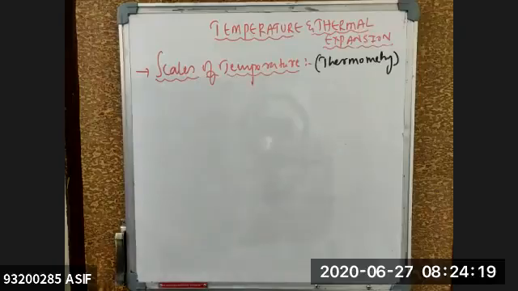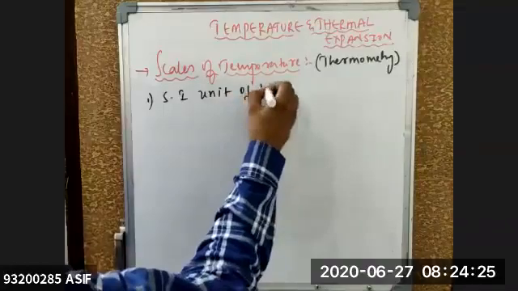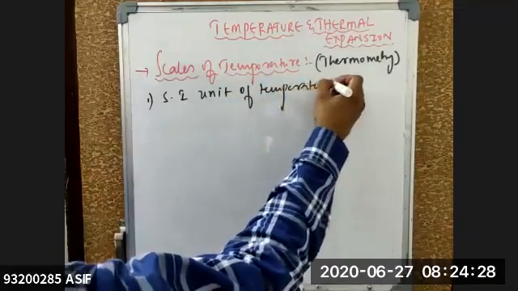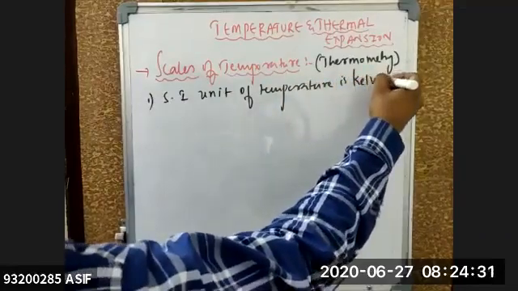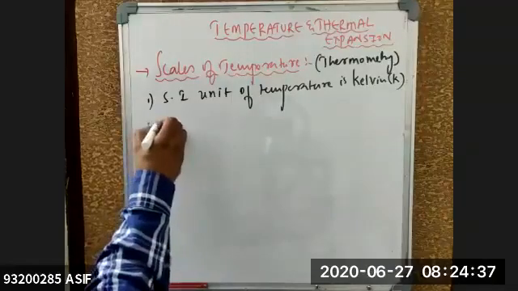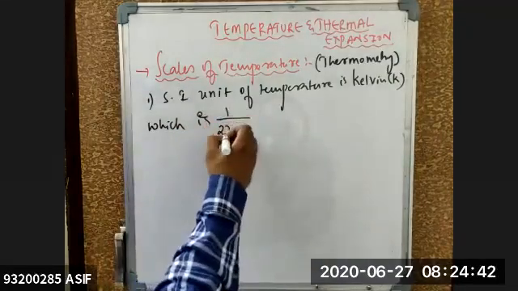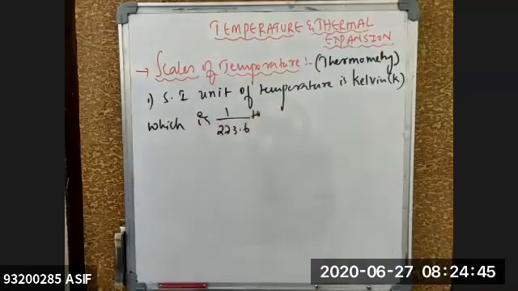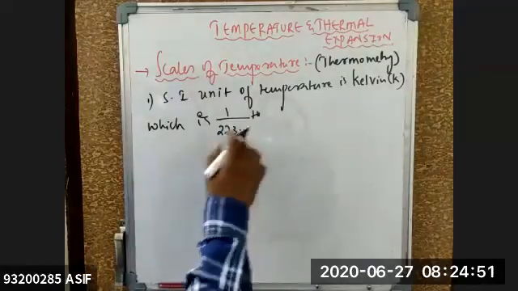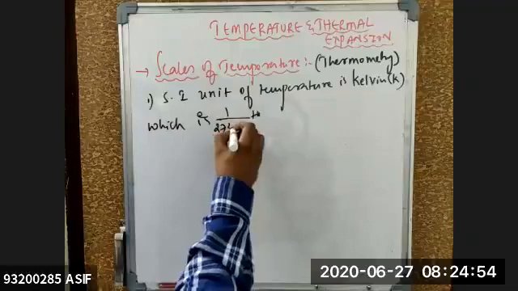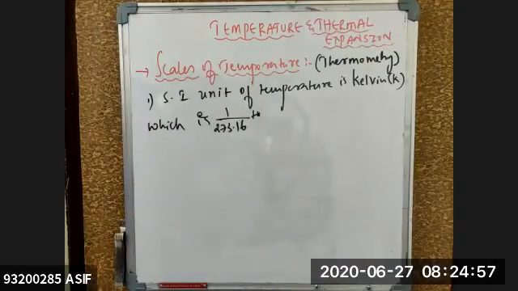So what is the SI unit of temperature? The SI unit of temperature is Kelvin, represented by the letter K, which is an experimental value, that is 1 by 273.16th part of the thermodynamic temperature of the triple point.